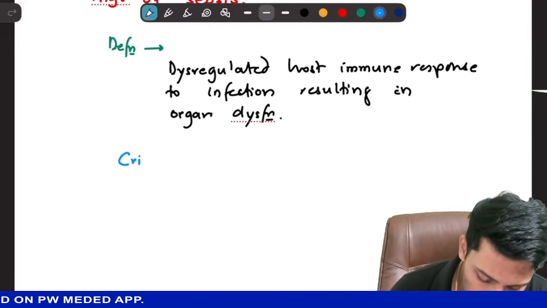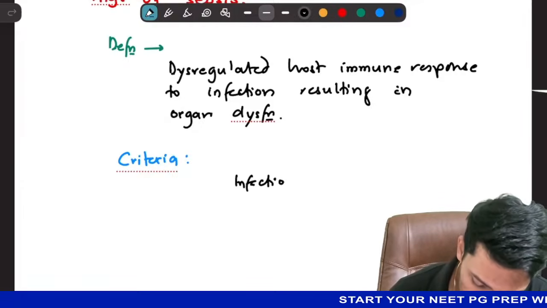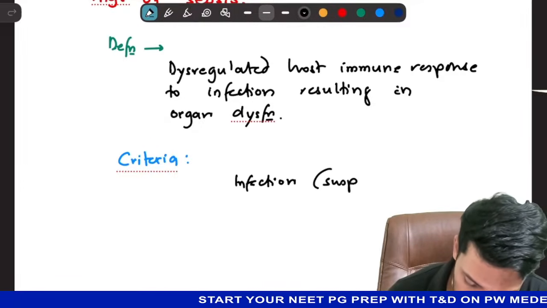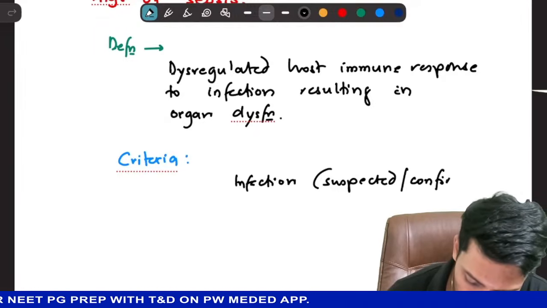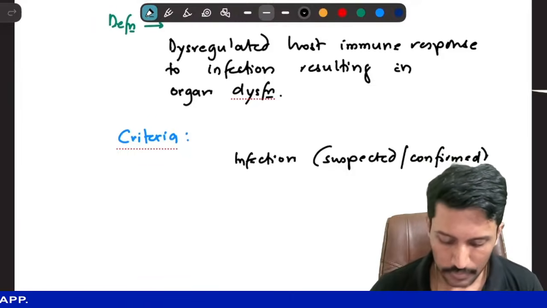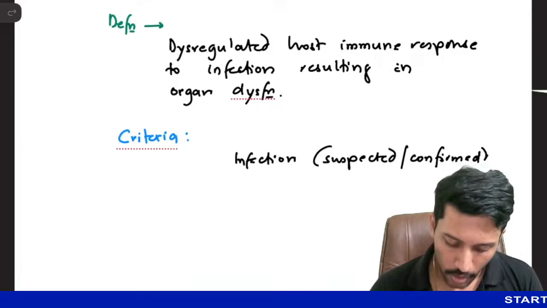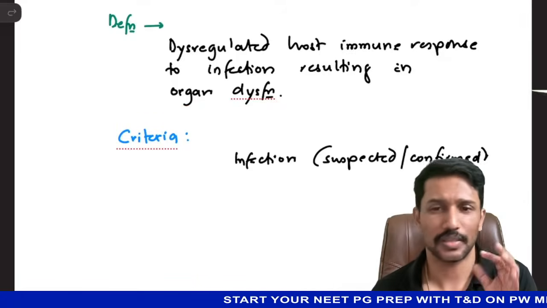And we follow a well-established criteria for diagnosis of sepsis, which is infection. You have infection that could be either suspected or confirmed. Now the point to note here is, very important point indeed, why organ dysfunction is happening here. It's inflammatory cytokines that are to be blamed.